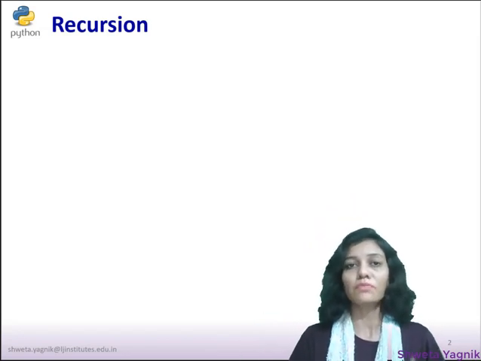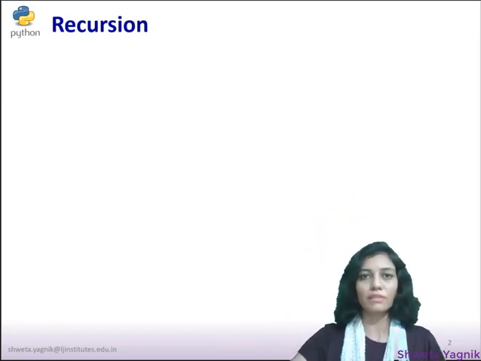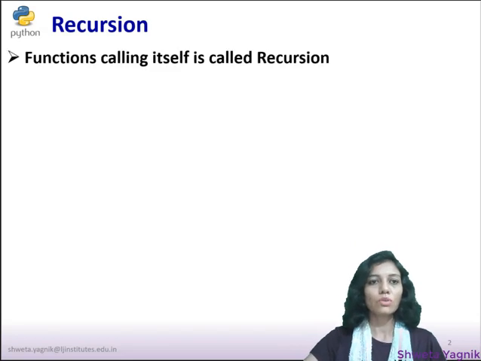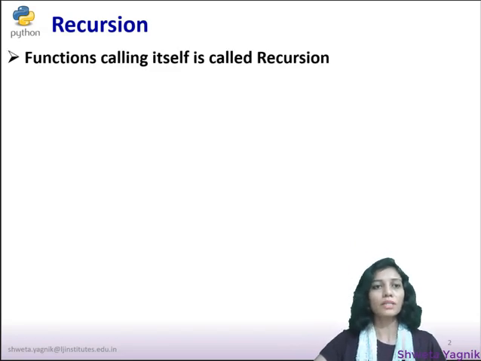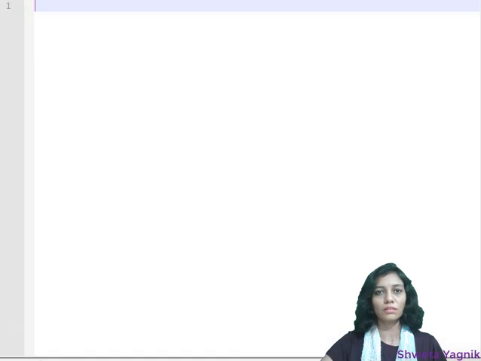Recursive function is the function where function will make a call to itself in order to accomplish some task. Normally what happens, one function will call another function to accomplish a subtask, but here function will make a call to itself. It's called a recursive function. So we are going to see practically how this recursive function can be defined.